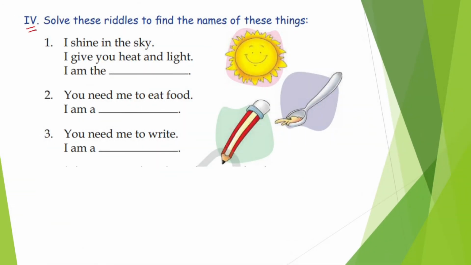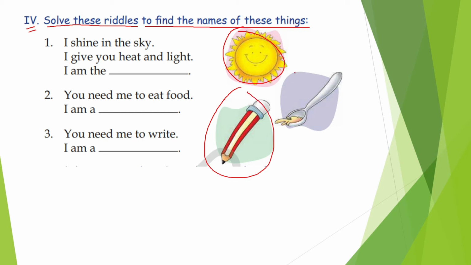Alright, so the fourth exercise is to solve these riddles to find the names of these things. We have some pictures here and we have to find out their names by using the riddles, right? The first riddle is: I shine in the sky. I give you heat and light. I am the... Can you guess, children? What is this? I am the sun.